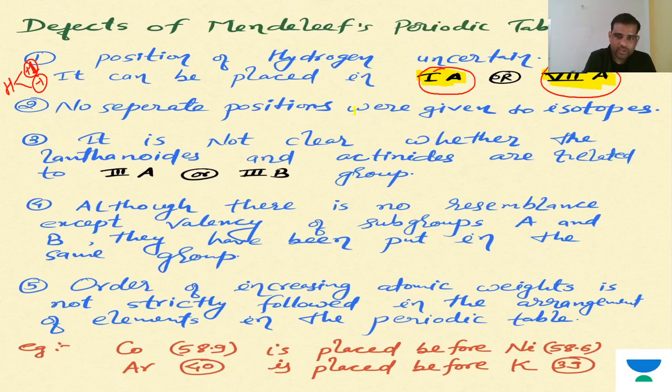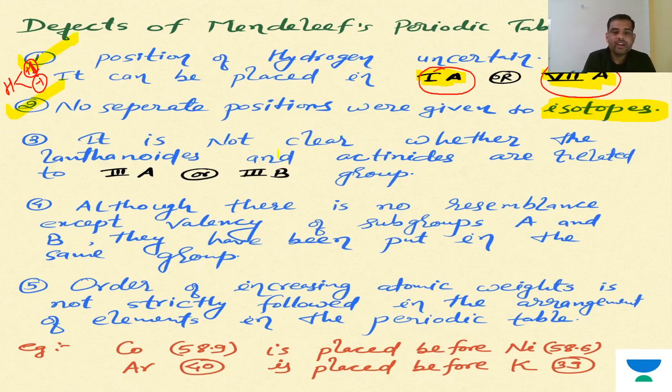Second, no separate position was given for isotopes. Majority of the elements have isotopes. If we arrange the periodic table by atomic masses, then each isotope needs to be kept in the table, but he couldn't provide space for the isotopes. That is the second limitation.